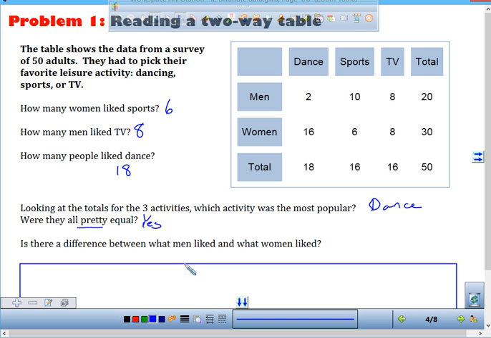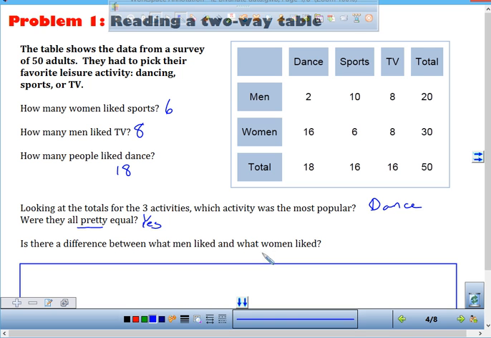Okay, what does the total on the right side tell you? So what these totals tell me is that there's 20 men surveyed and 30 women surveyed. Does that tell you is there a difference between what men and women liked? Okay, that tells you how many of each were surveyed. That doesn't tell you a difference between what they liked.